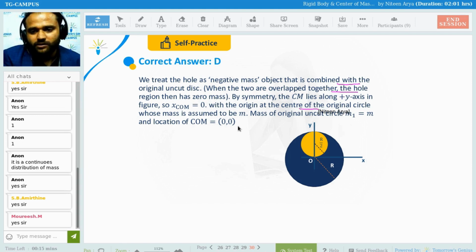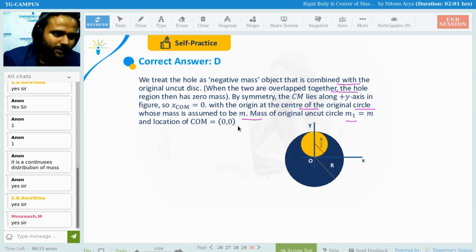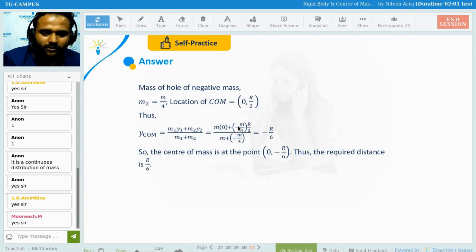The origin is the center of the original circle, whose mass is assumed to be m. The mass of the original uncut circle is m1 equals m, and the location of its center of mass is 0, and the other is at x equals minus r by 6. Exactly. The mass of the hole, the negative mass, is m2, which is m by 4, and the location of its center of mass is r by 2.